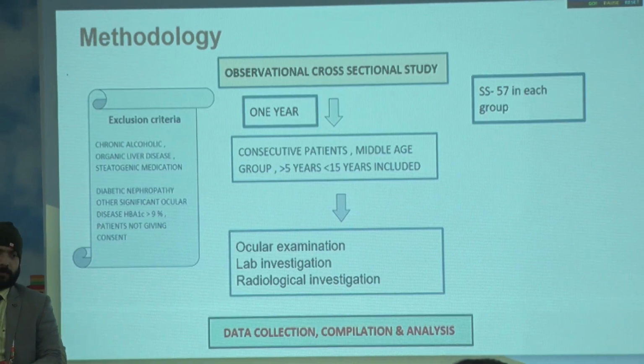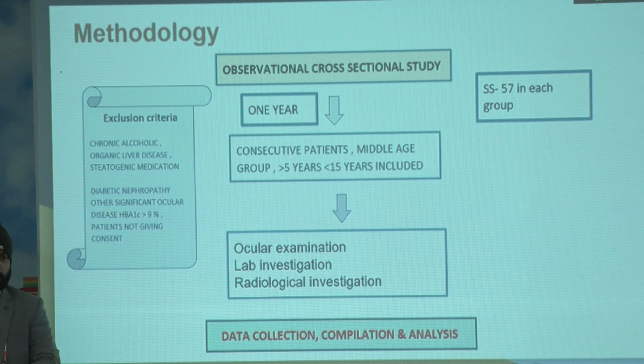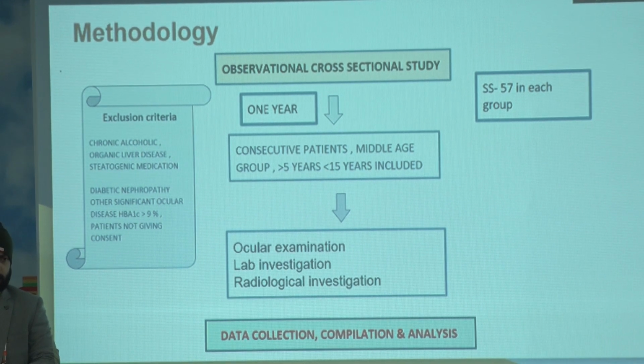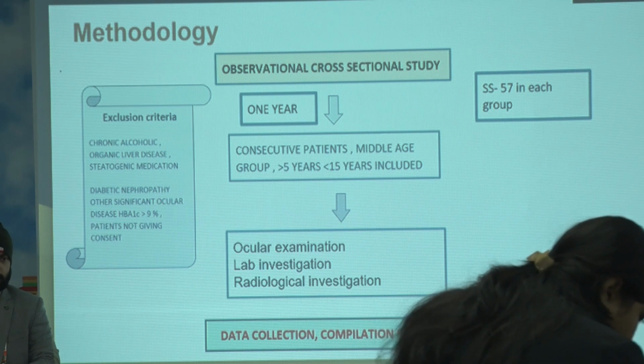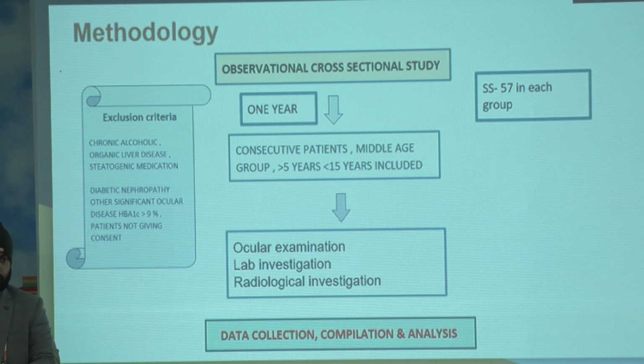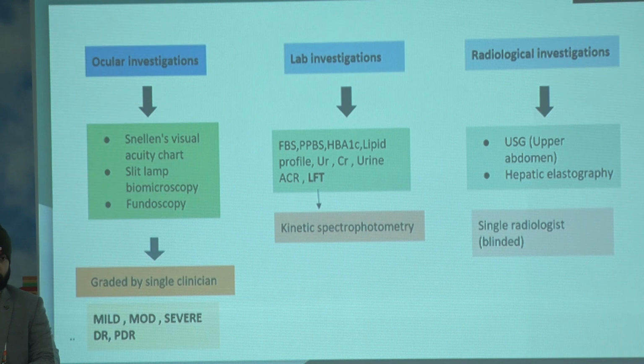So this was an observational cross-sectional study conducted over a period of 1 year with a sample size of 57, where we recruited consecutive patients in the middle age group having diabetes from 5 to 15 years. We went on with ocular examination, lab investigation, and radiological investigation, and data compilation and analysis was done. We followed a strict exclusion criteria.